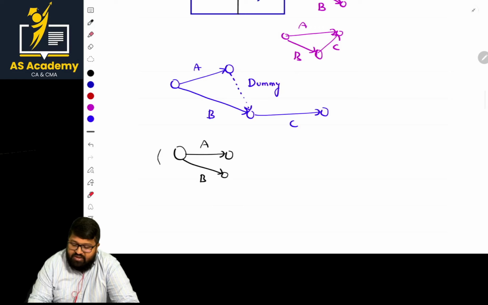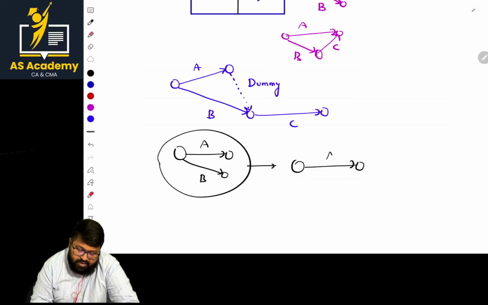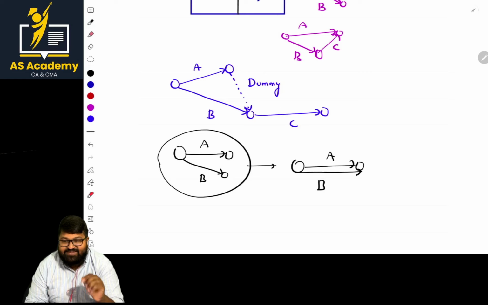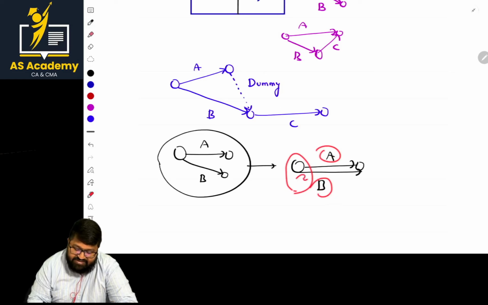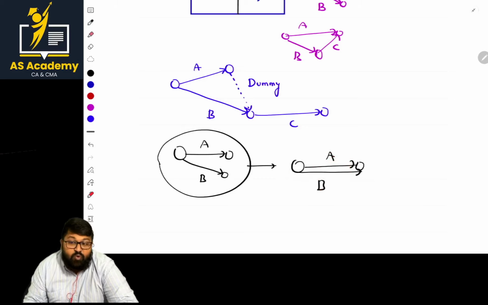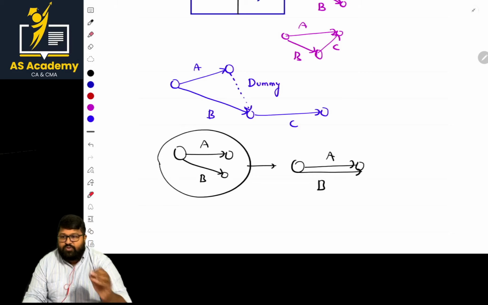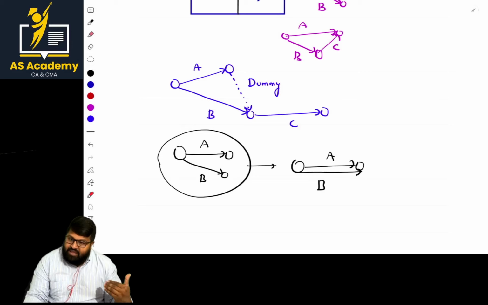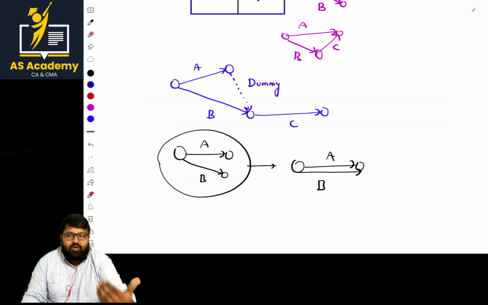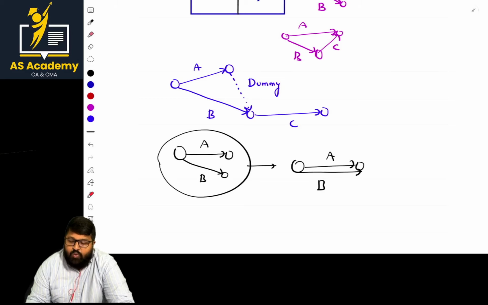So normally we can draft like this, A and B. Now in this case, is it clear? A and B activities have the same starting event and the same ending event. So this won't be appropriate at all. Two activities cannot have the same starting event and same ending event. So to maintain the logical flow, what are we doing? We are using a dummy. Is it clear?